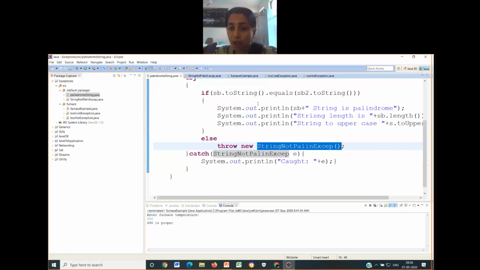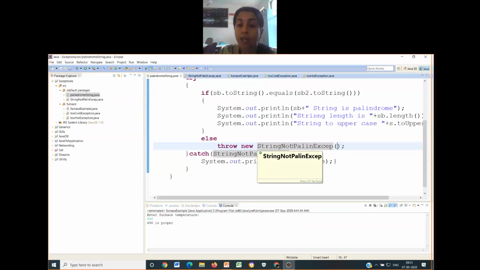This is what I was speaking about. When I use throw, I am explicitly telling this is the exception that I am calling. And when you are calling the constructor of the class, guys, when you create your own exception, that exception has to be created as a class. So when you have called this constructor of this exception class, there has to be a class for that, and there has to be some kind of constructor for that. And there has to be somebody who is managing all these things. Right now you just assume that I have called this particular constructor of the class.